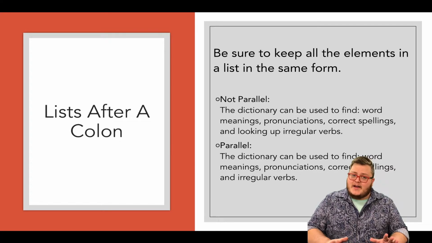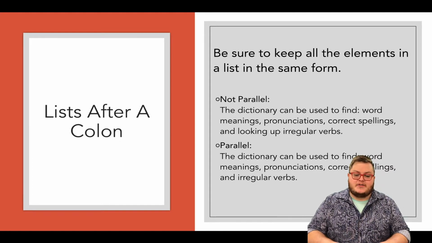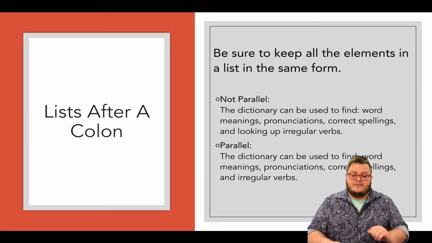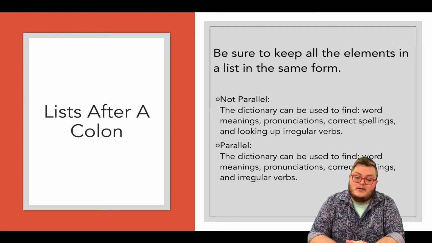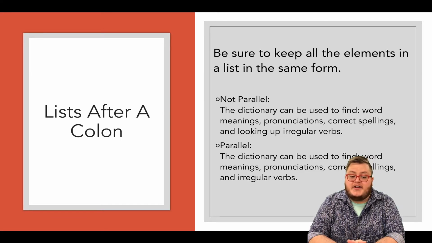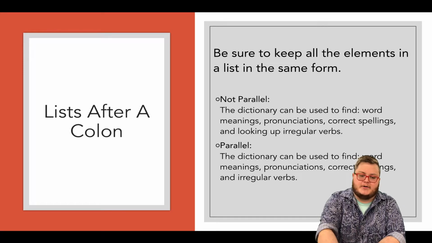So, an example that's not parallel: the dictionary can be used to find word meanings, pronunciations, correct spellings, and looking up irregular verbs. To make it parallel, rather, you could say: the dictionary can be used to find word meanings, pronunciations, correct spellings, and irregular verbs. If you look at the last phrase there, "and looking up irregular verbs," you just change it to say "and irregular verbs." Just keep it in the parallel structure.